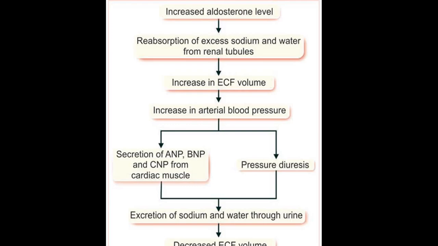Indirect action of ANP. So increased aldosterone leads to increased sodium and water retention, increased extracellular fluid, increased cardiac output, and increased blood pressure. Because there is an increase in blood pressure, there will be pressure diuresis.